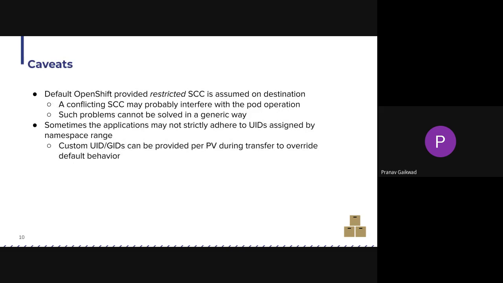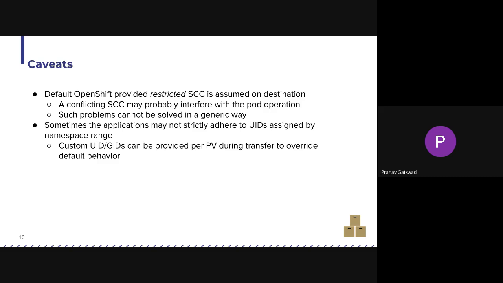There are some caveats to this. The first one is that we are assuming that we can use restricted SCC, which will give us these capabilities. It can happen that users may have different SCCs or conflicting SCCs that may interfere with the pod operation, but this is a problem that cannot be solved in a generic way, and it needs to be handled on a case-by-case basis. But on most OpenShift clusters, restricted SCC is the default one and provides the right capabilities.